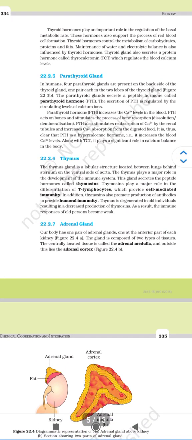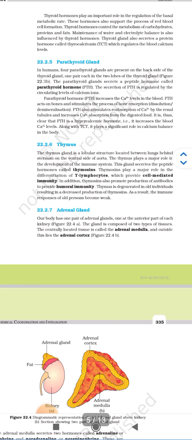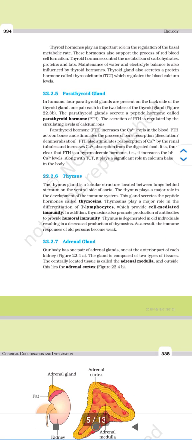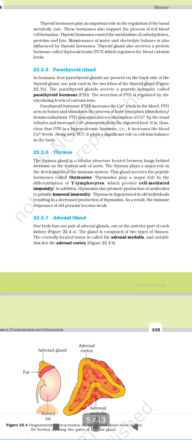Now, thymus. The thymus gland is a lobular structure located between the lungs behind the sternum, on the ventral side of the aorta. The thymus plays a major role in the development of the immune system. This gland secretes the peptide hormone called thymosin. Thymosin plays a major role in the differentiation of T lymphocytes, which provide cell-mediated immunity. In addition, thymosin also promotes production of antibodies to provide humoral immunity.